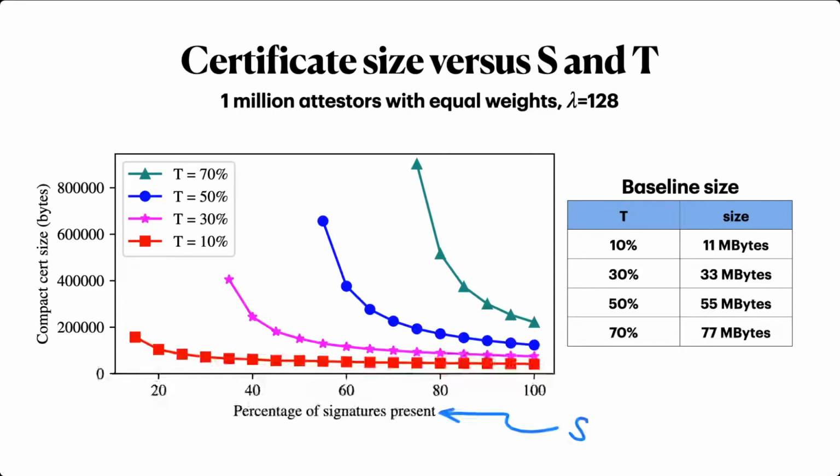Concretely, certificate sizes range from under 100 kilobytes to roughly 900 kilobytes, for target weights ranging from 10 to 70%, and total signed weights ranging from 5% greater than the target weight to 100%, i.e. all attesters signing. In contrast, naive certificates range from 11 to 77 megabytes, depending on the target weight. In other words, about 50 to 280 times larger than a compact certificate.